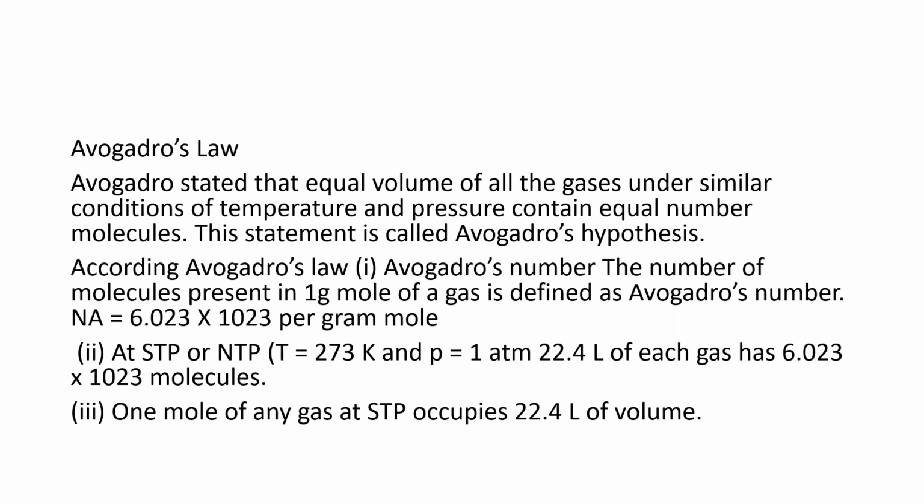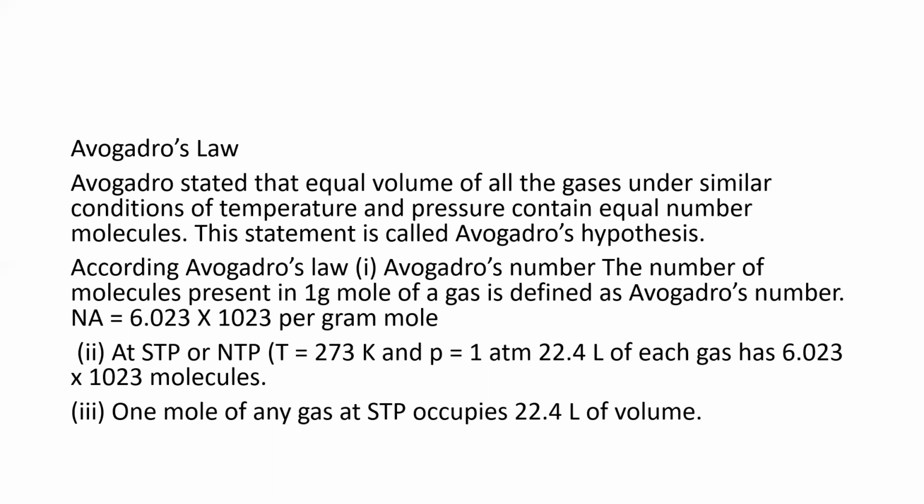Okay, at STP, at standard temperature and pressure, or NTP, that is temperature is 273 Kelvin and pressure is 1 atmosphere, and volume is 22.4 liter, each gas has 6.023 into 10 to the power of 23 molecules.